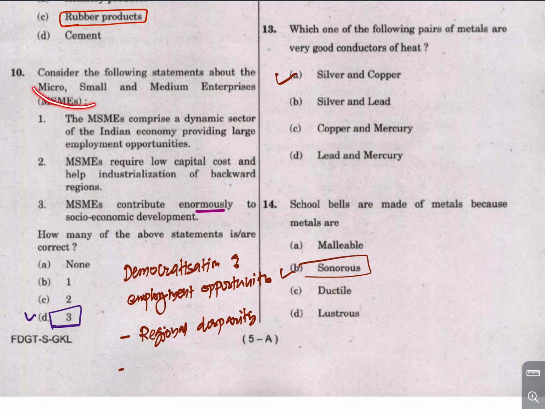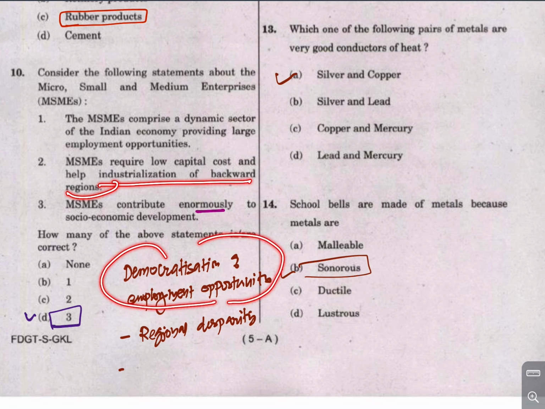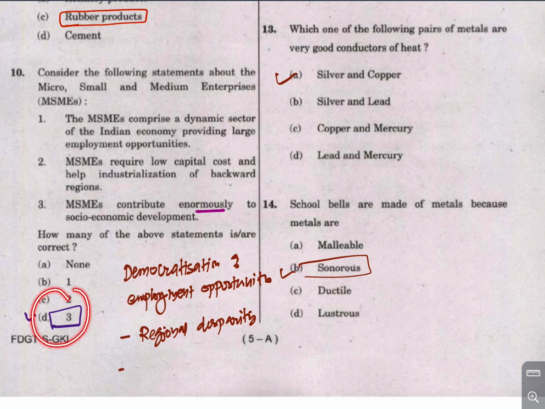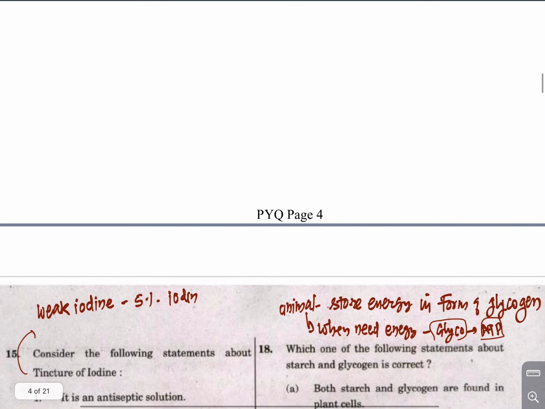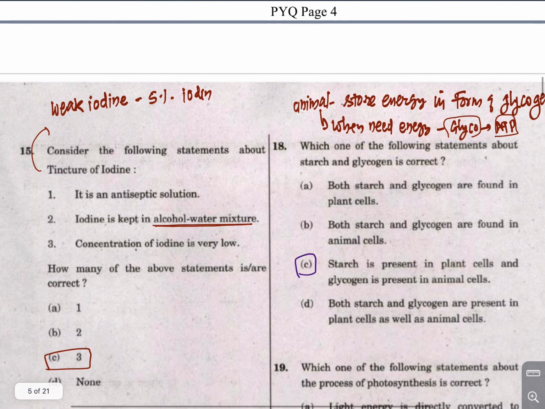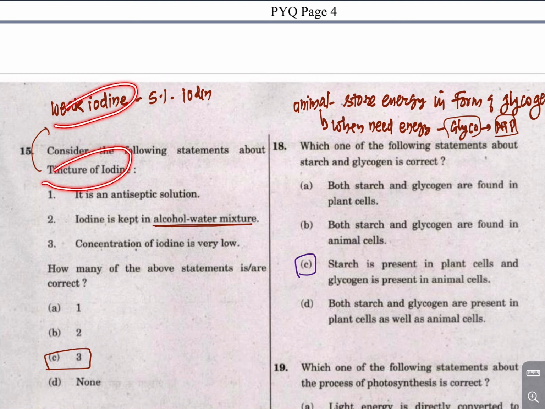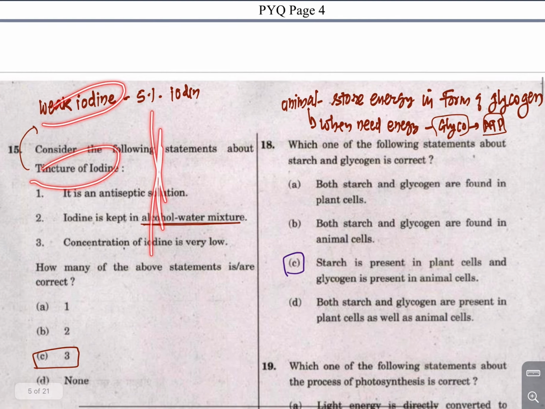Now about MSME. MSME provides large employment opportunity, that is correct. MSME is also a low capital cost industry which helps industrialize the backward areas, that is democratization of employment opportunity, this is correct. So all the statements about MSME are correct. Now the tincture of iodine has a weak iodine, so this question is not important, I will skip this, read it.